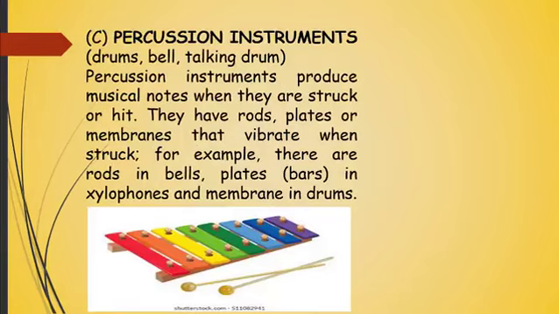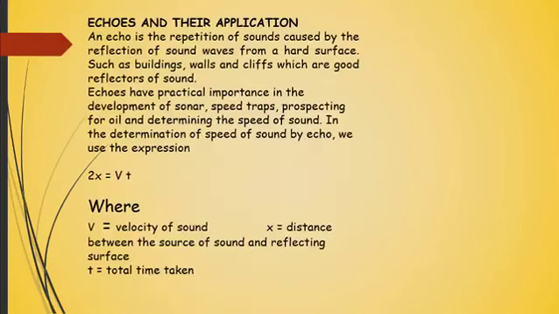And of course, we also have the percussion instruments. Percussion instruments are instruments that produce musical notes when they are struck or hit. They have what we call rods, they have plates, they have membranes that vibrate when they are struck. Examples are drums, bells, or the one we call talking drums. Examples are xylophones and some drums that have membranes in them.